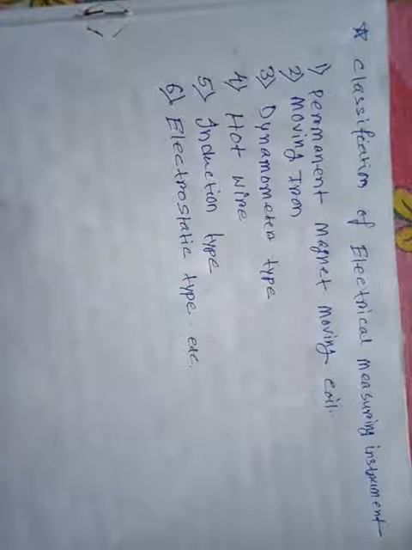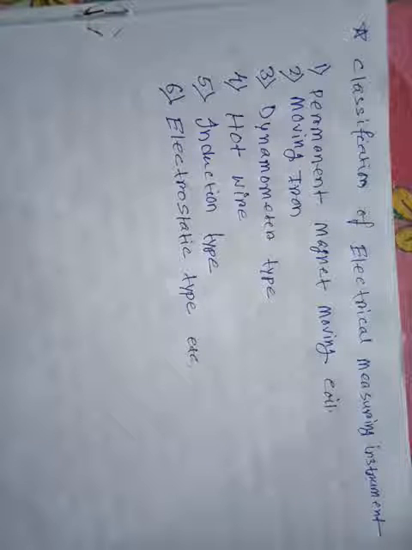Next is the classification of electrical measuring instruments. Electrical measuring instruments are classified by their construction. Number one, permanent magnet moving coil, PMMC type instruments, which are used for DC current. Next is moving iron, a type of instrument used for AC current. Next are dynamometer type, hot wire, induction type and electrostatic type.